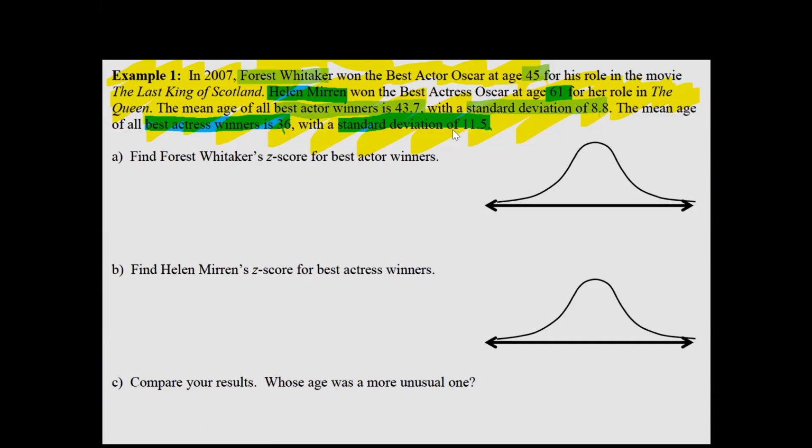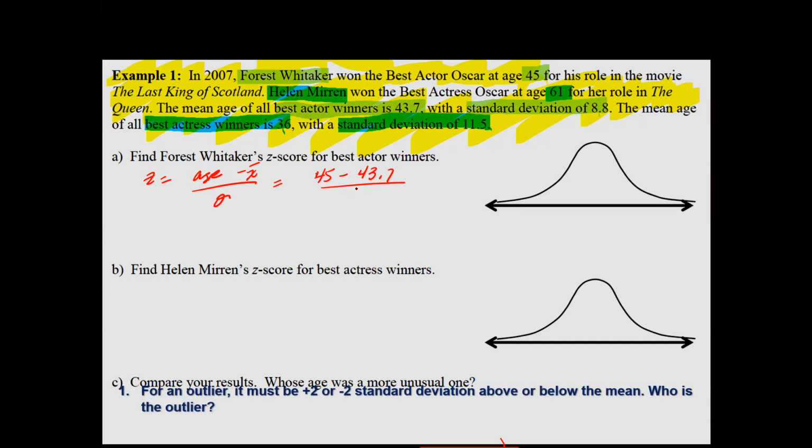For Forest Whitaker, we're going to find his Z-score, and your Z-score is always going to be the age minus the mean, over the standard deviation. We know that Forest Whitaker at age 45 won the Academy Award. On average, most men win that at 43.7 years of age, or 44.